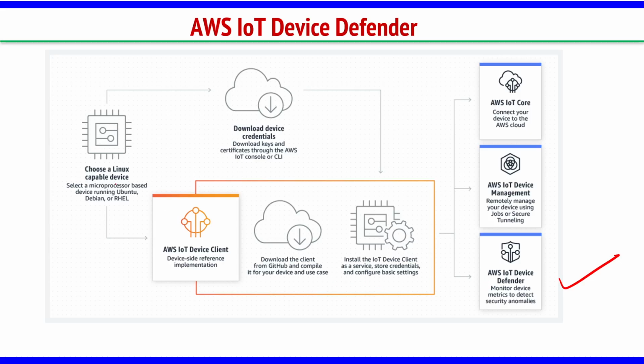See, there is a device, again a Linux-capable device, an MCU, microcontroller unit, right? It has some IoT device client connected to it. From there we are downloading whatever data we want, and we are doing the pre-processing.